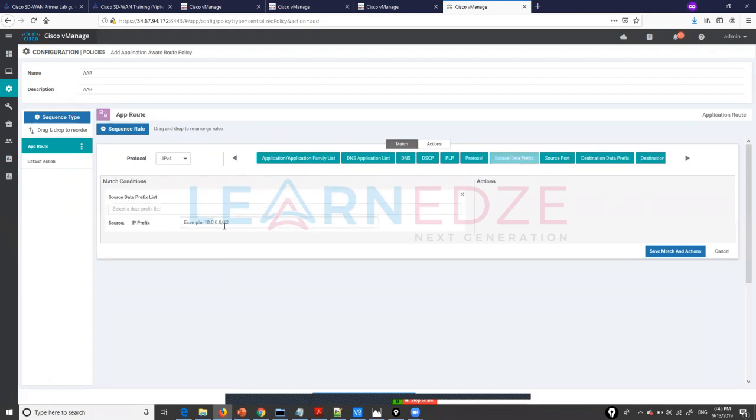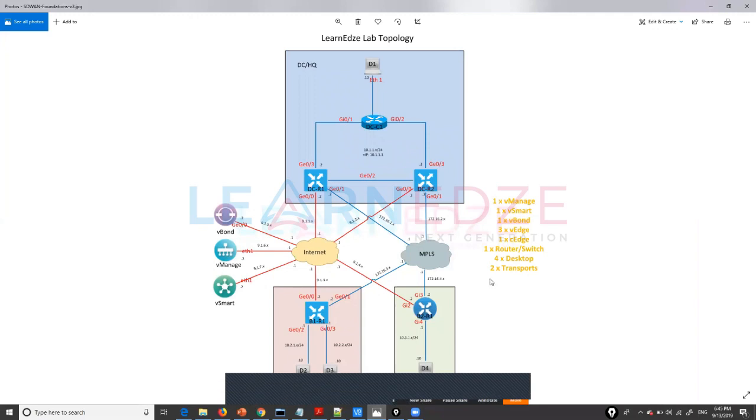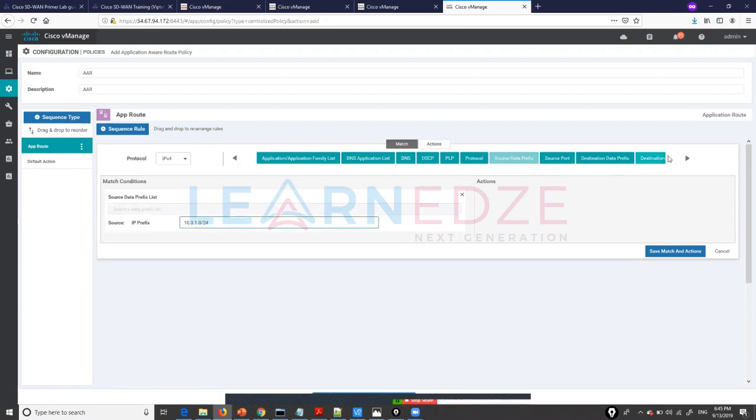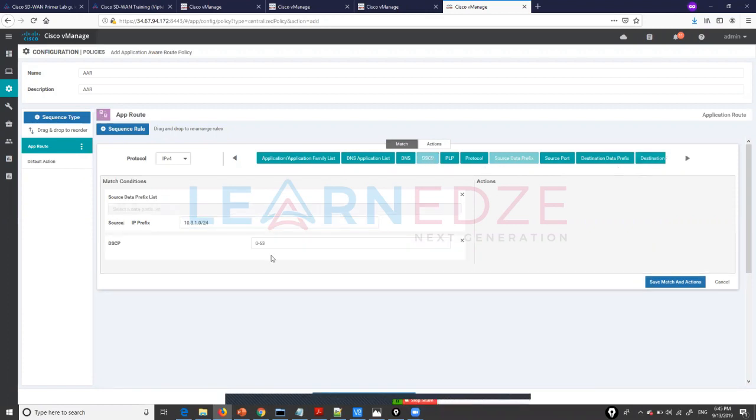We can match based on a prefix list, or directly give the prefix here. I'm giving 10.3.1.0/24, and I also want to match this traffic, which is DSCP 46, right?